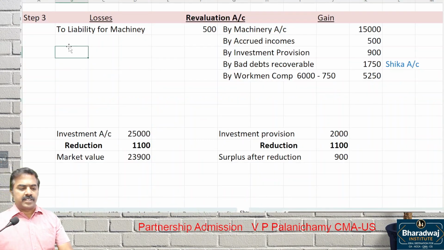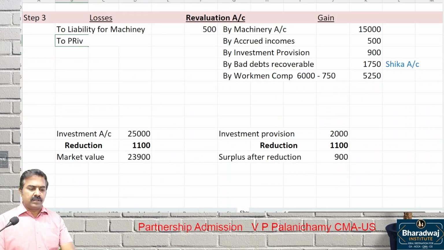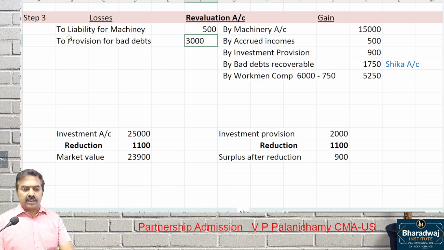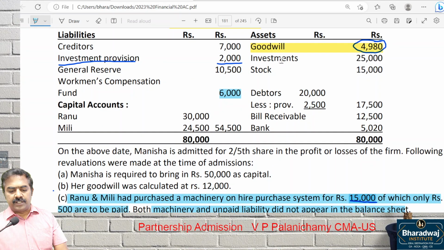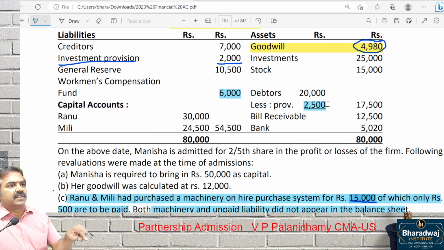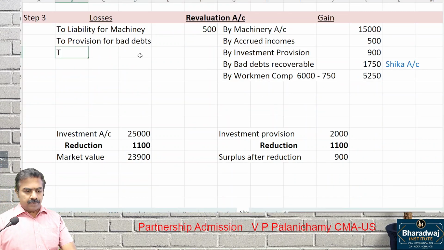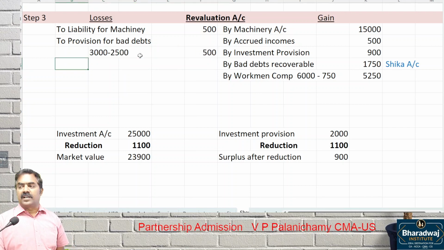Provision for bad debts. How much? 3,000. So, immediately, provision for bad debts. We will take how much? 3,000. No. Check the old balance sheet, please. Already we are creating and maintaining a provision of 2,500. Now what is the provision? 3,000. Now we have to create extra 500 to provision for bad debts. Already we maintain 2,500. The additional provision is a loss for us.